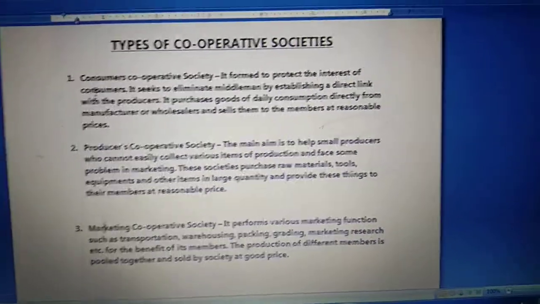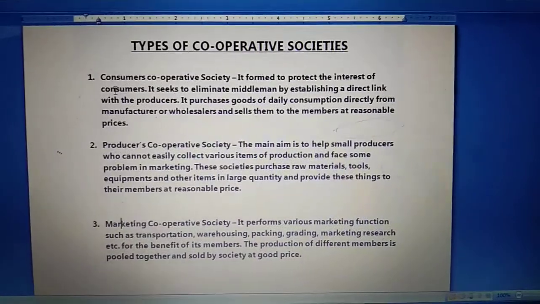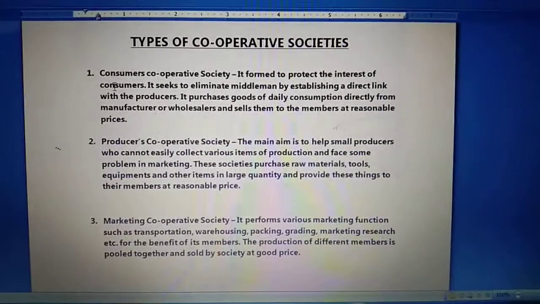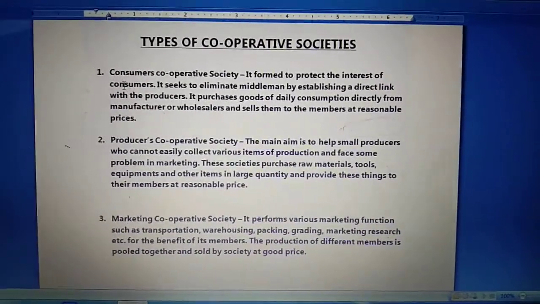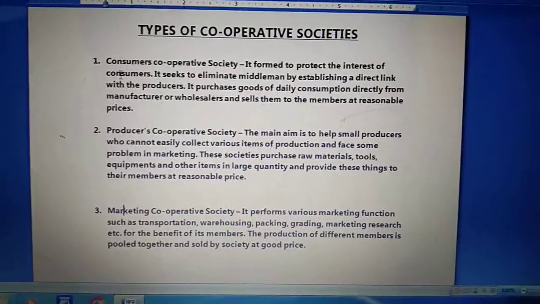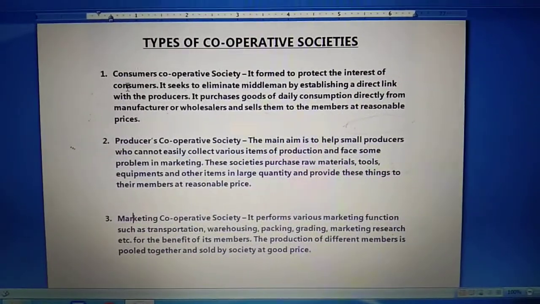Now student, one thing you have to keep in your mind here, that when we talk about types of cooperative society, all these benefits we are giving to the consumer in consumer cooperative society, the producer in producer cooperative society, but these all people are the members of the society, right?